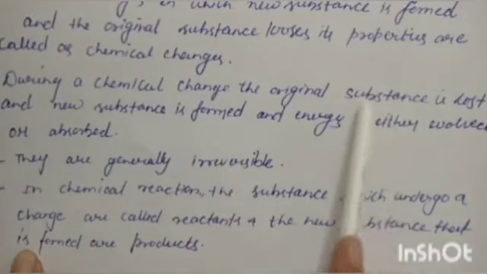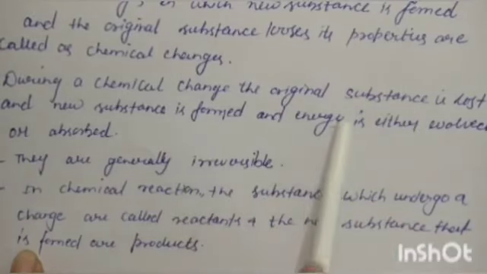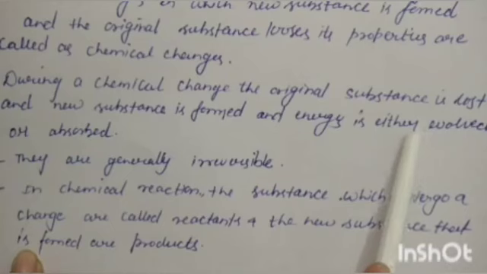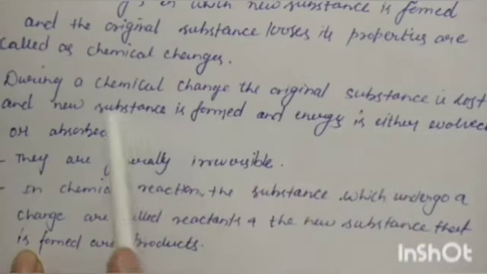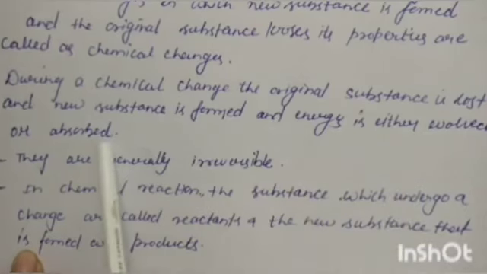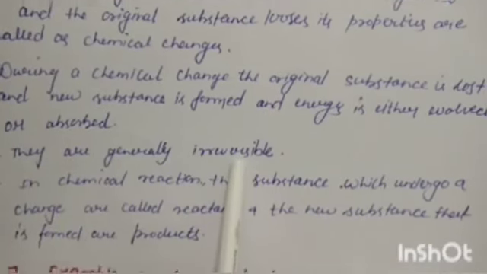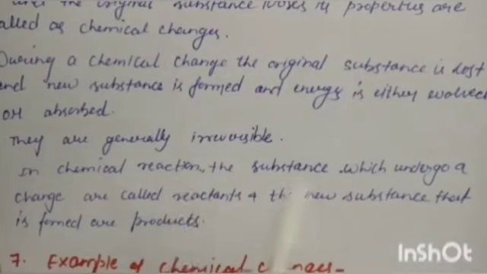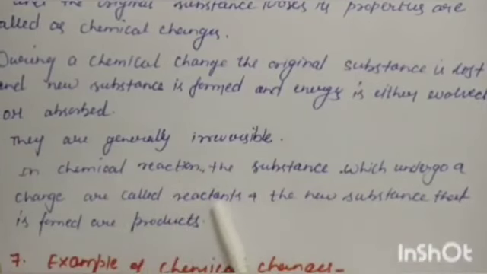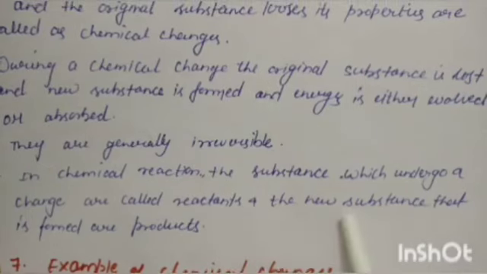When this new substance is formed, some energy is evolved or released and some energy is absorbed. Chemical changes are generally irreversible changes. In a chemical reaction, the substances which undergo a change are called reactants and the new substances that are formed are products.